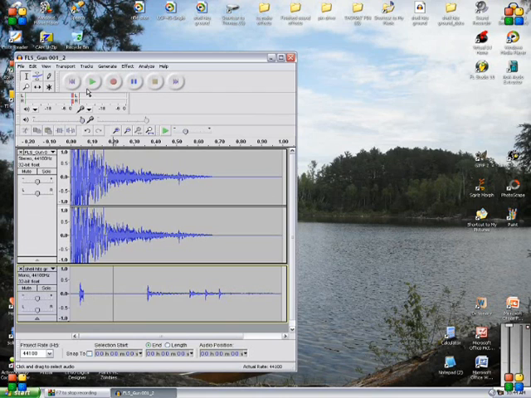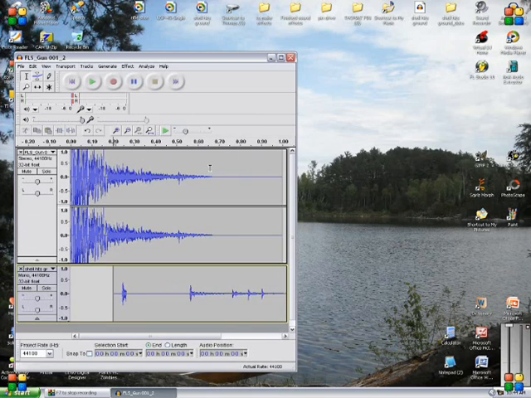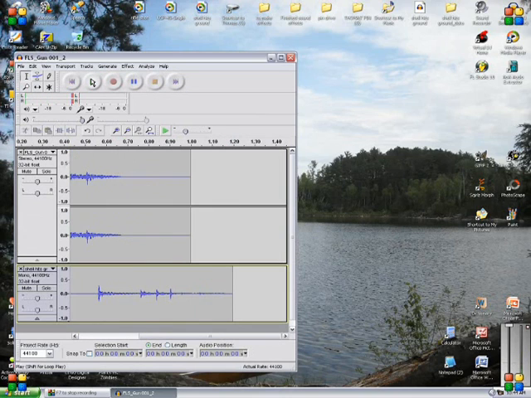And I had a hard time last time I was doing that. So here's how you do it. You click where you want the front of it to be, and then you go Tracks, Align Tracks with Cursor. And it moves it like that. So here it is. And that is a crappy gunshot sound turned into an average gunshot sound.